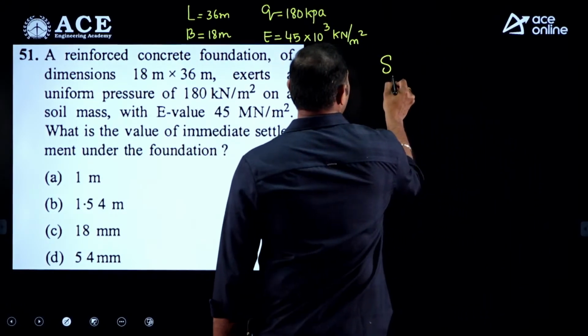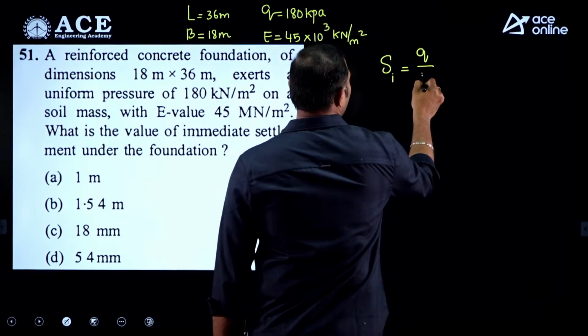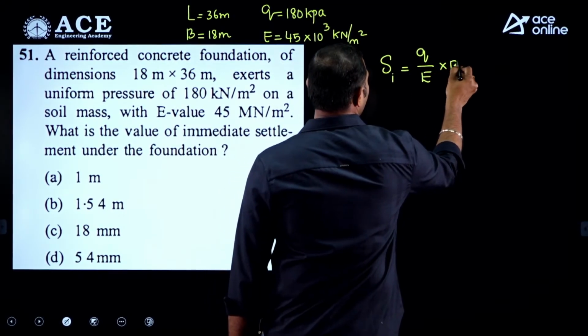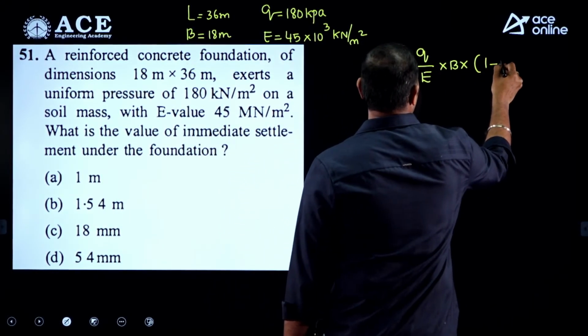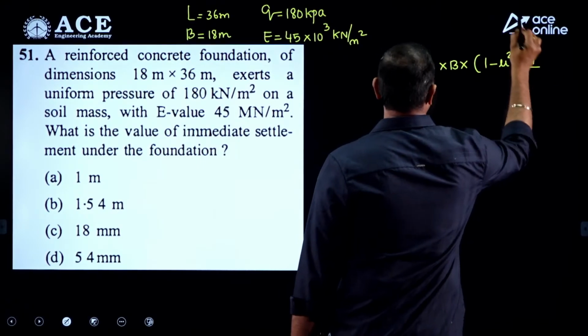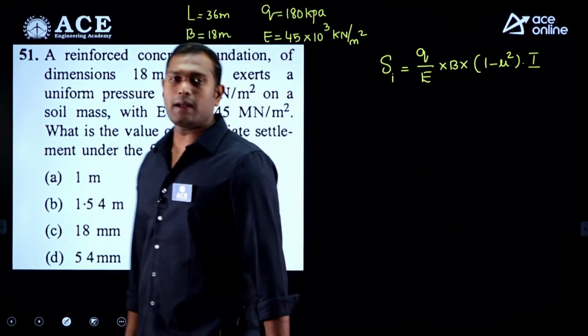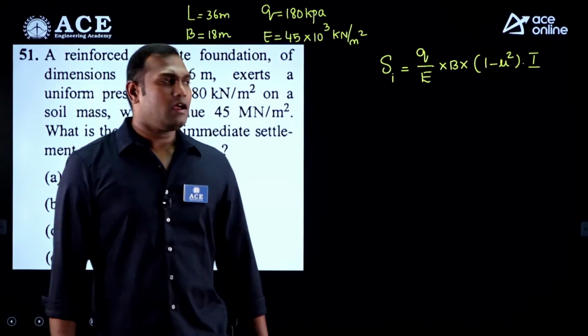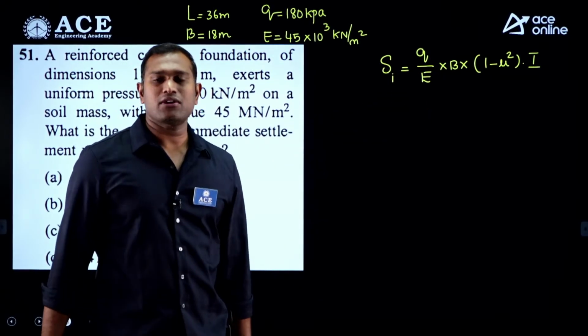If you look at the immediate settlement, the equation goes as Q by E into B into (1 minus mu square) into I, where Q is the pressure applied at the footing, and E and mu are the elastic constants.